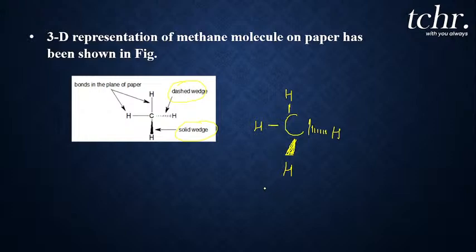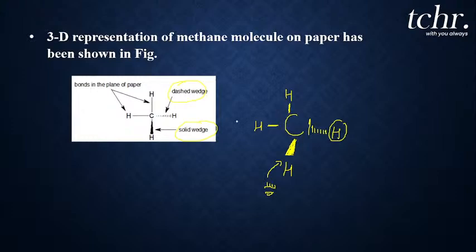So if you are an observer observing from here, the hydrogen atom that is represented with the solid wedge is towards you, directly towards your face, and the remaining two hydrogen atoms are in the plane of the paper, and this hydrogen that is represented through a dashed wedge is behind the carbon atom, or behind you. So that will not be seen, it is behind you.